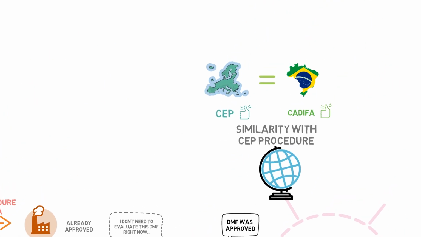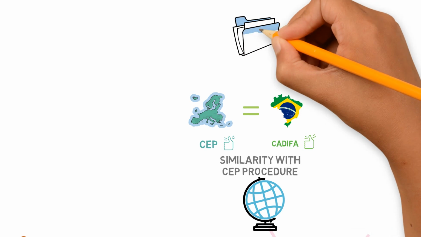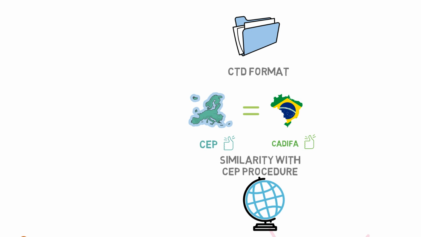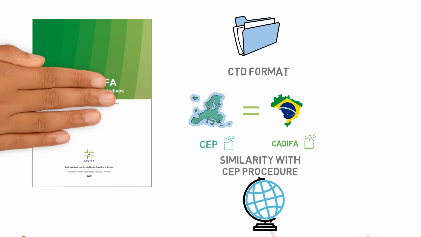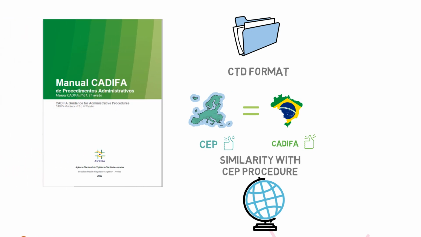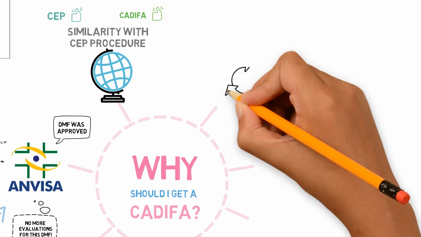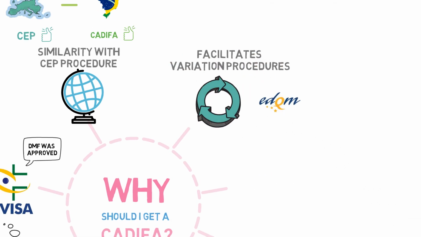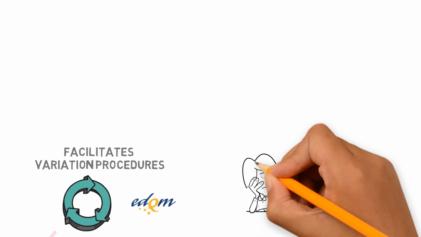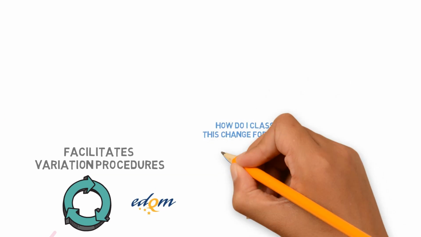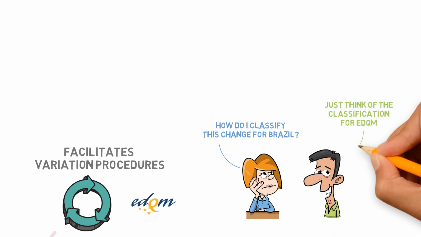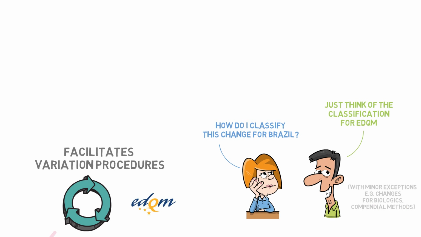What about the documentation that needs to be included in the DMF? This should be in CTD format, and it is all described in the CADIFA Guidance for Administrative Procedures, issued by Anvisa. The link is in the description box below. The variation procedures are basically the same as for EDQM. So you do not need to find out how a specific change would be classified in Brazil. All you need is to know how the change is classified for EDQM. Then in Brazil, it will be the same.